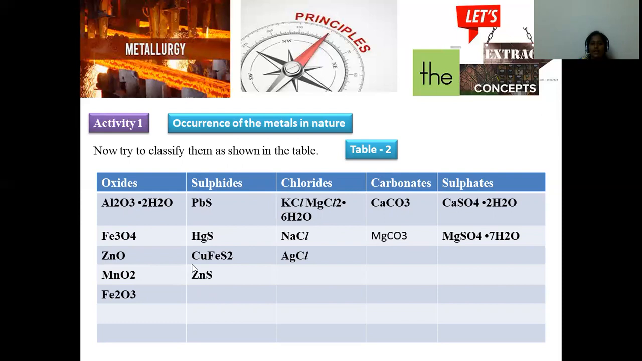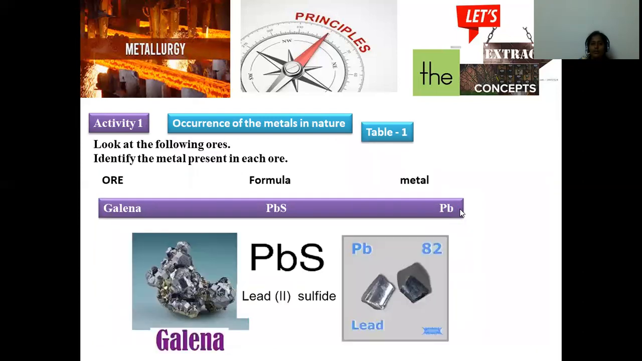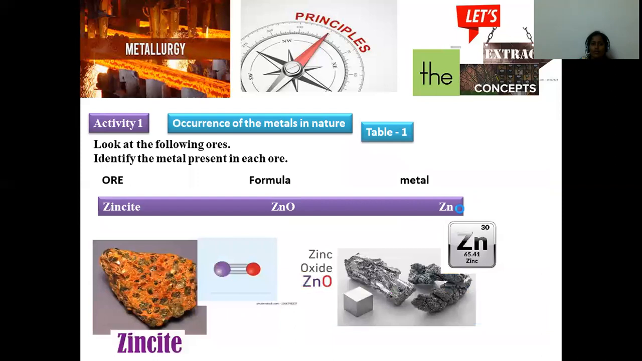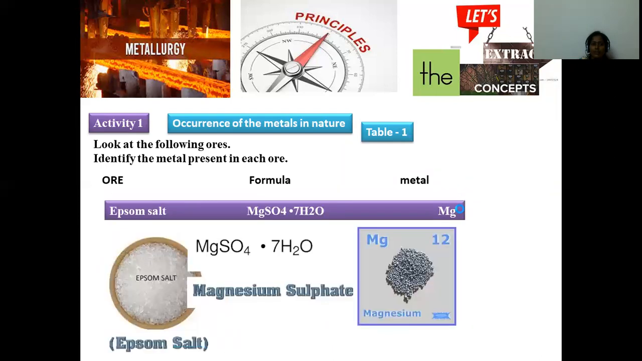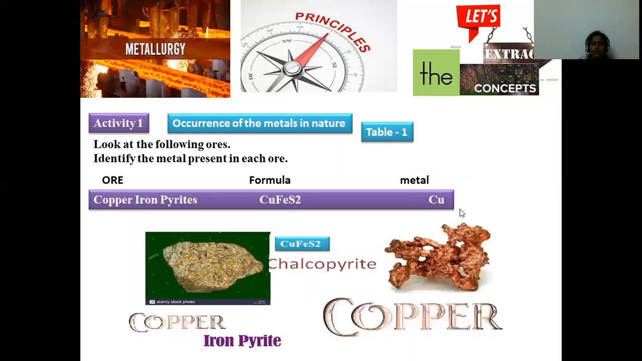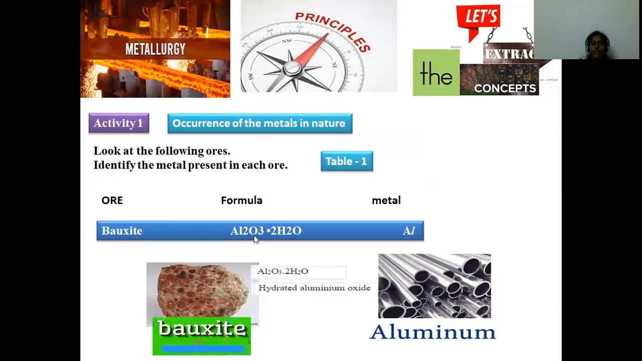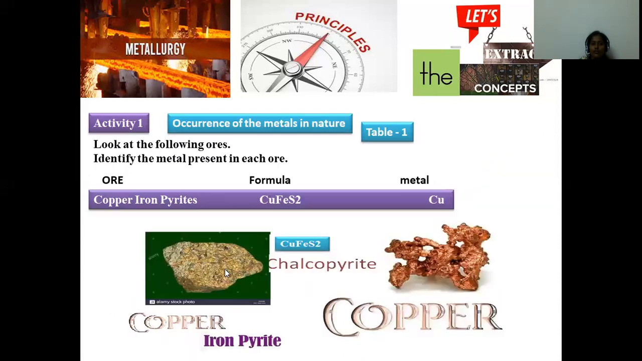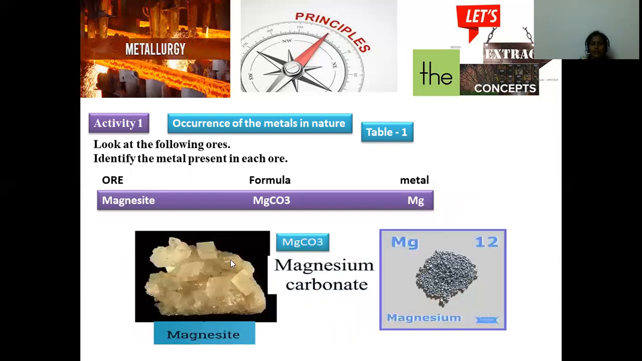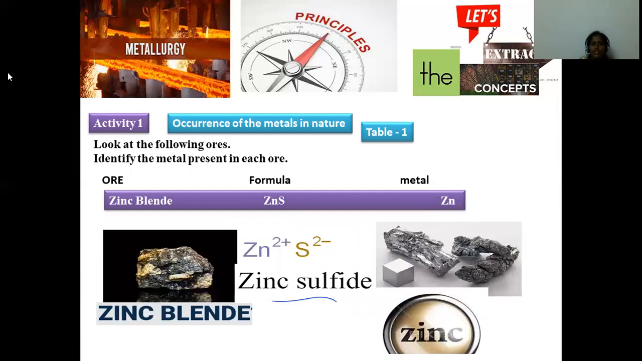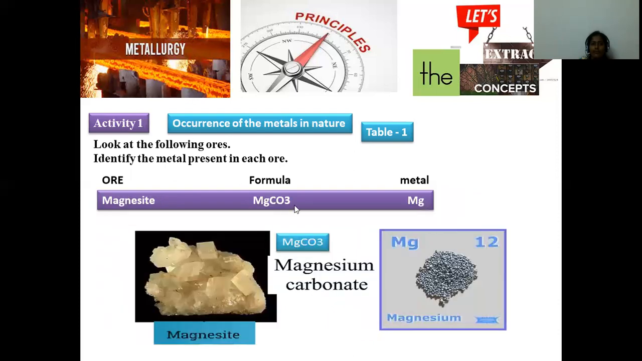Here different kinds of ores can be segregated into oxides, sulfides, chlorides, carbonates, and sulfates based on their composition. Let us go through it one more time, because it's most important to know the composition of individual ores. Bauxite is the oxide ore, Al2O3·2H2O. Copper iron pyrite is copper iron disulfide. And next is zinc blende, which is a zinc sulfide.